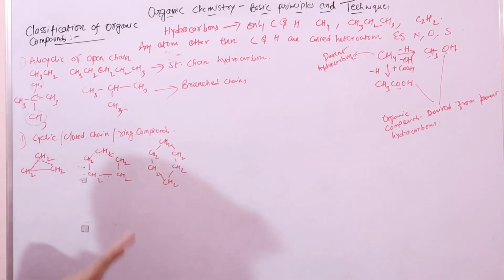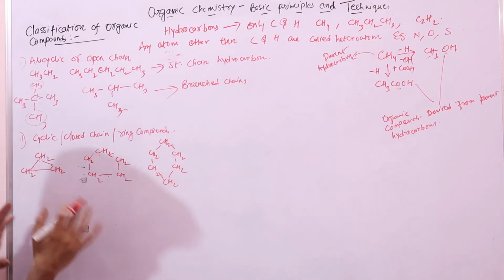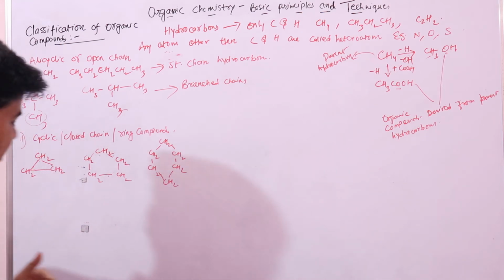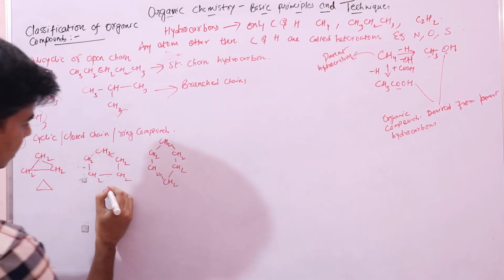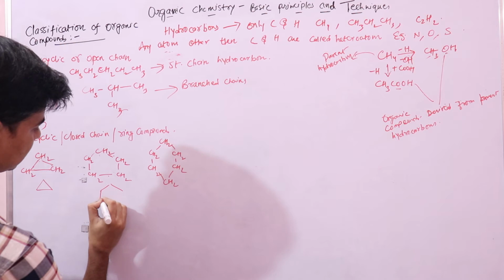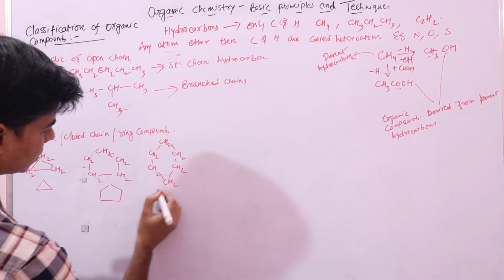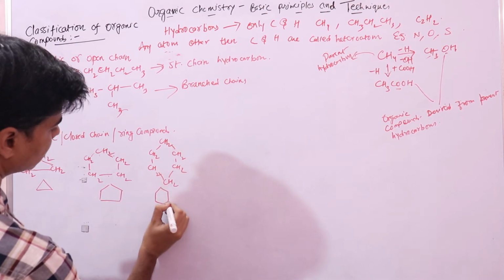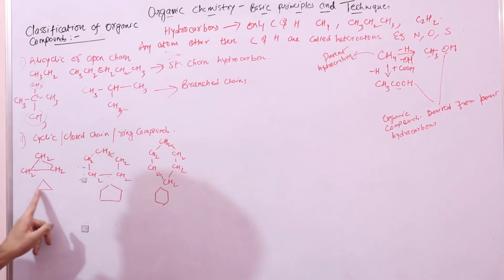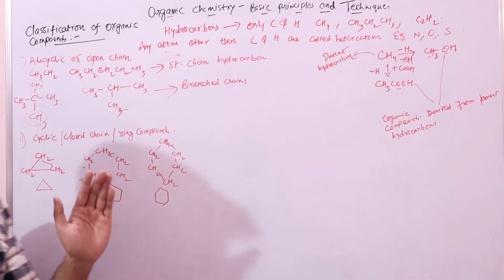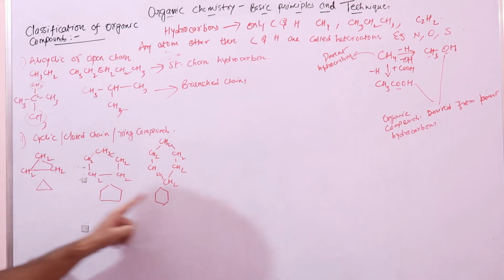If I want to draw a polygon formula like we discussed in the previous lecture, it would be like this. After drawing the polygon formula, you can clearly see that the chain of carbon atoms is closed.